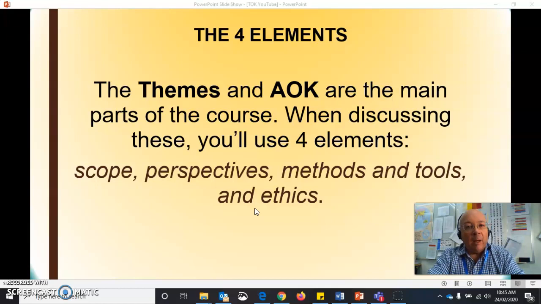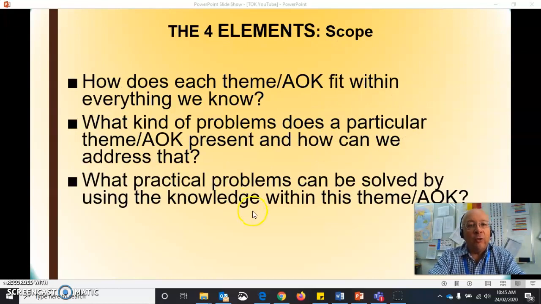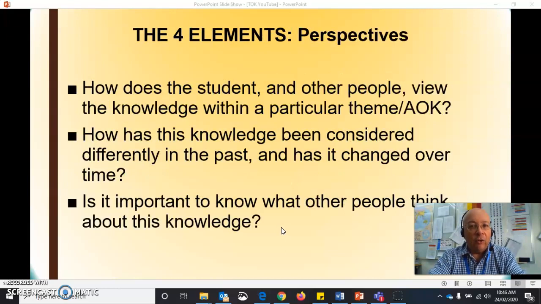Okay, now, the 4 elements that are used, as I mentioned, we have scope, perspectives, methods and tools, and ethics. And you're going to be using these running through the whole course. So the first of these is the scope of something. So essentially that means, how does each theme or area of knowledge fit within everything we know? Scope, another word, could be the range of something. What kind of problems does a particular theme or AOK present, and how can we address that, and what kind of practical problems can be fixed using the theme or that area of knowledge.